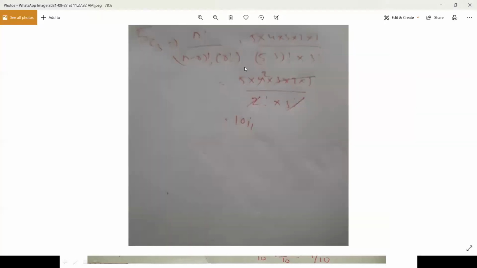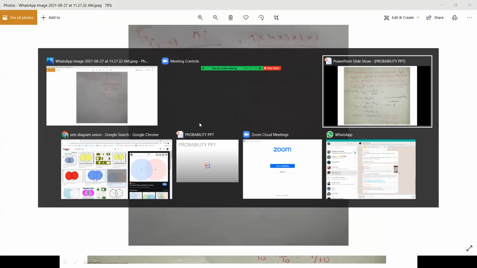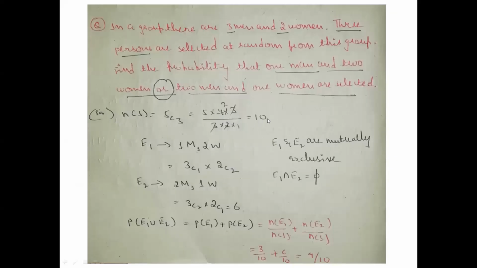See, here we have substituted the combination formula. We have already explained this. The solution will be 10. If you directly substitute in the formula also, the answer will be 10.